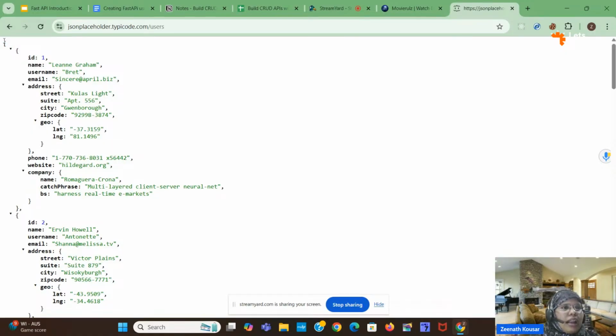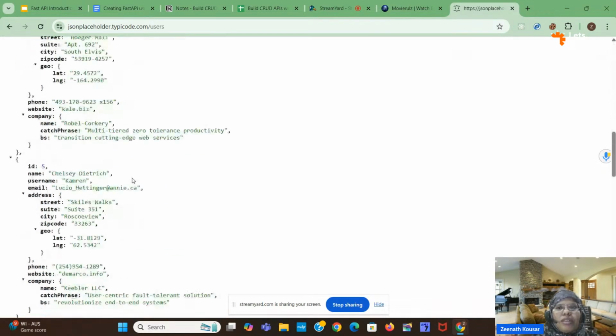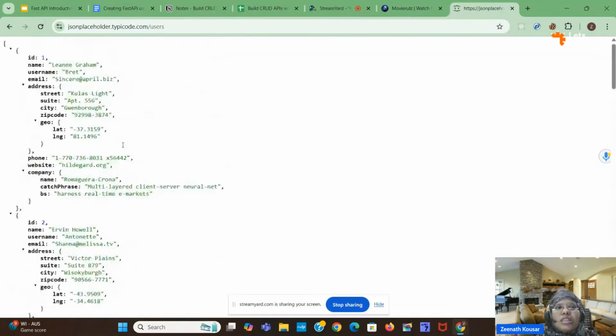So inside square bracket, if we have any data, that is nothing but an array. Okay, inside that we have flower bracket. So this whole data is nothing but a JSON data. This is one example of a free API. With this URL we can access this data. Similarly, we can store multiple students data in the database, and we can access it with the help of API.